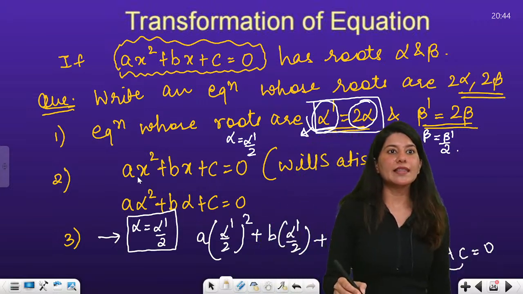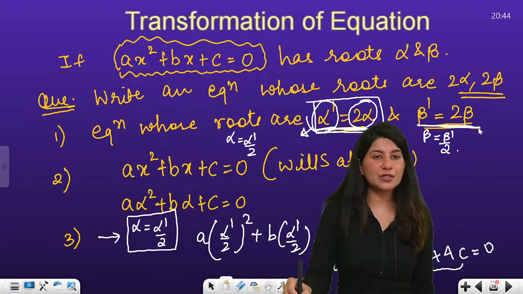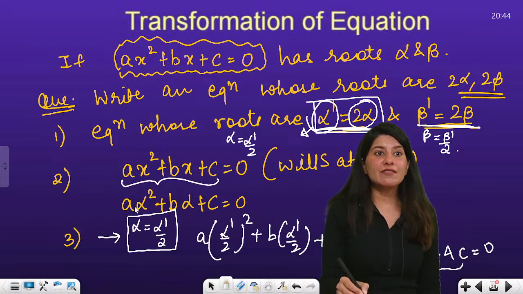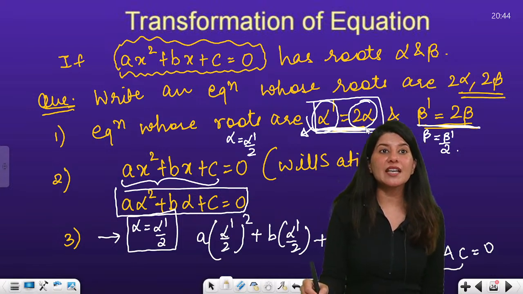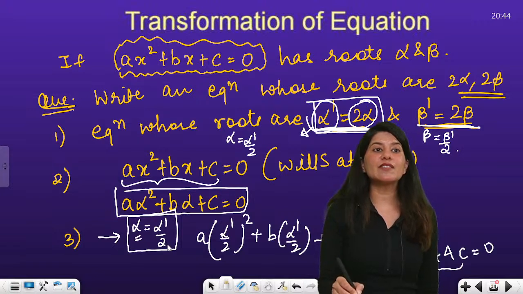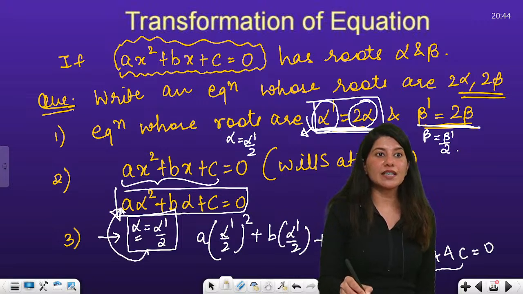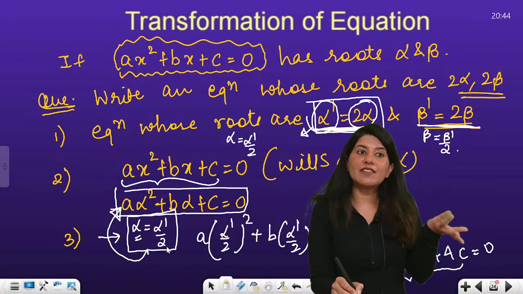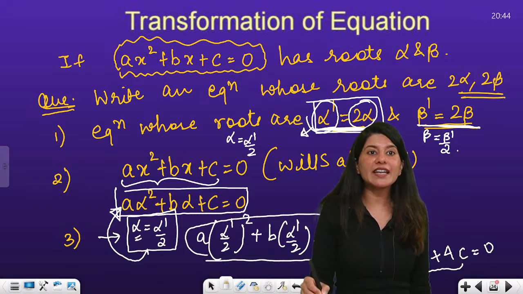Yes. Now step number 1, how to achieve it? Take alpha dash is equal to 2 alpha and beta dash is equal to 2 beta. That is your step number 1. Step number 2 is, now the original equation will get satisfied by alpha, so a alpha square plus b alpha plus c. Step number 3, calculate the value of alpha in terms of alpha dash, which is alpha dash by 2, and put this value in the original equation, because it is satisfied by alpha. The moment you do that, you will get this.